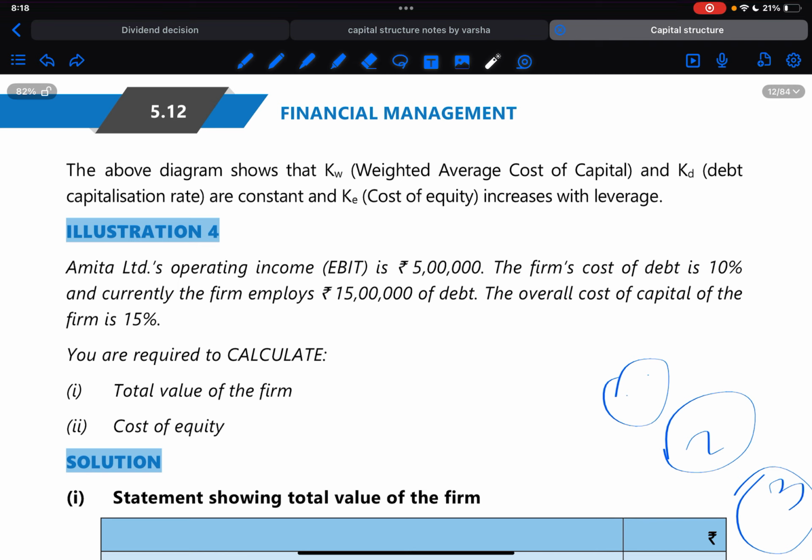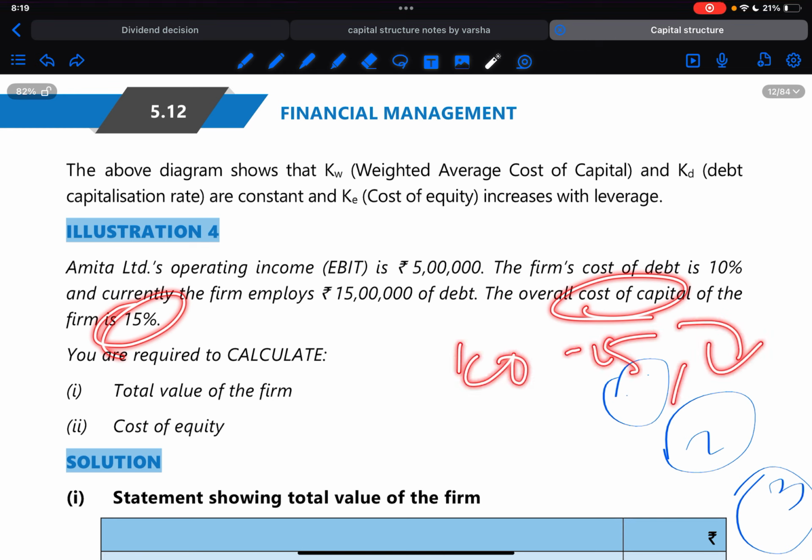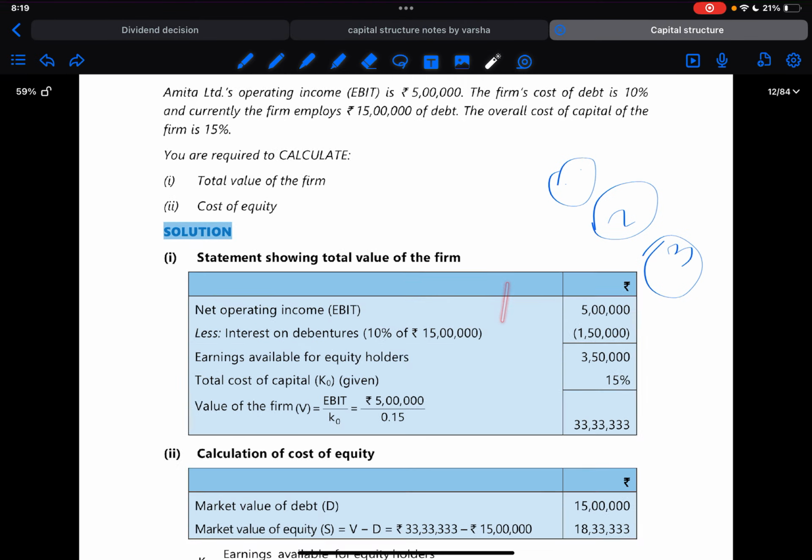Then overall cost of capital is 15%. So KO is equal to 15%. With this also we can find KE. So let us see how we are going to find.